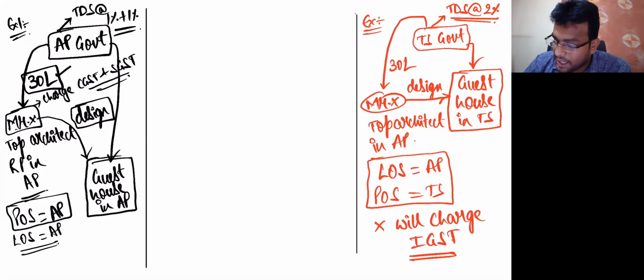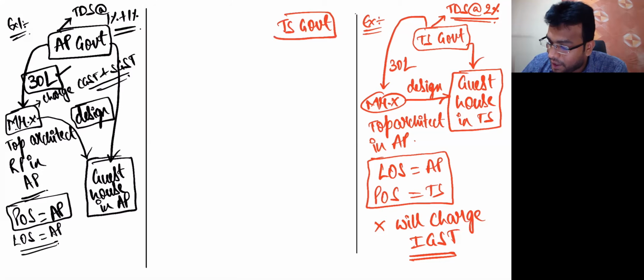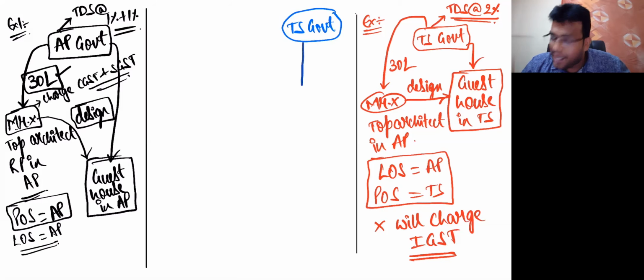Let's say there is the Telangana state government, and they want to set up one guest house in Andhra Pradesh.